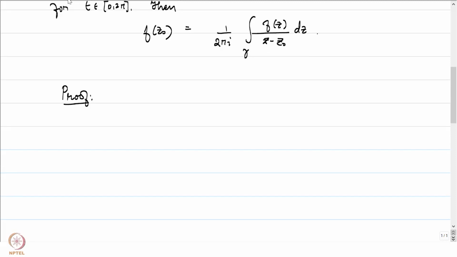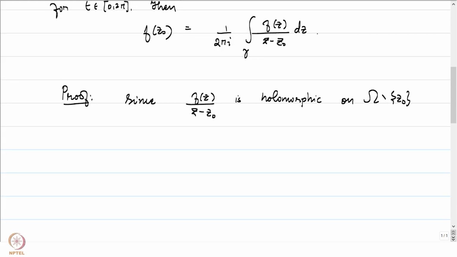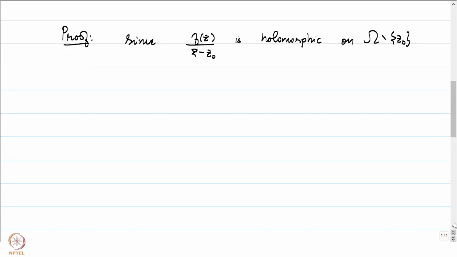Let me write that down. Since f of z by z minus z0 is holomorphic on omega minus z0, you should think about why I say that it is holomorphic on omega minus z0.